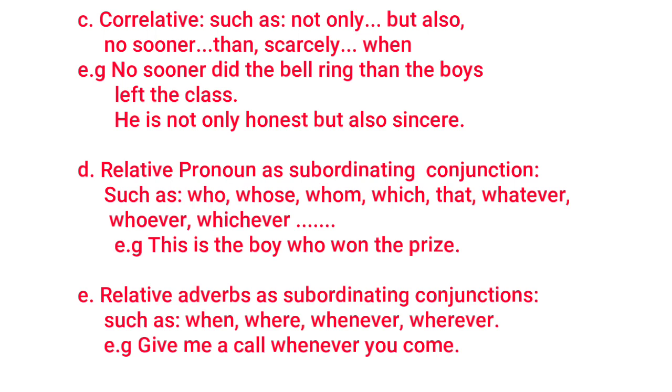For example, this is the boy who won the prize. Then we have relative adverbs which can be used as subordinating conjunctions, such as when, where, whenever. An example of a relative adverb is: give me a call whenever you come.